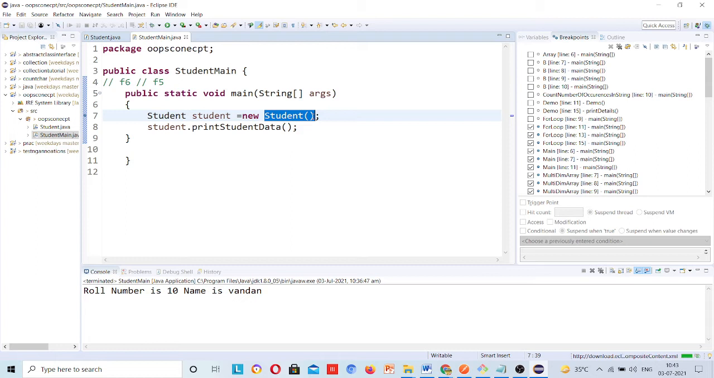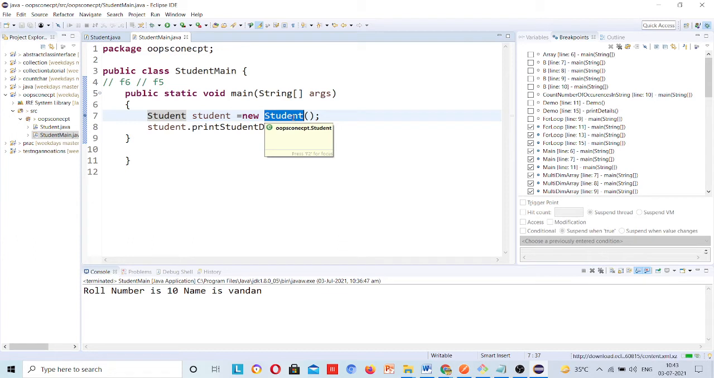Object, okay. Then what is this student? This. Okay. Then what is this? Then what is this? Yeah, this is constructor.